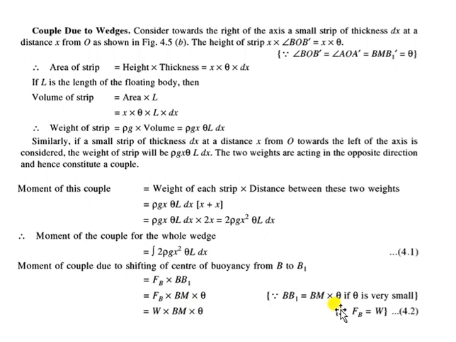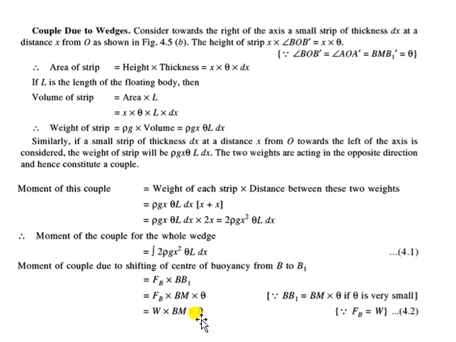So it is written that for small theta, BB1 is BM theta, otherwise it will be BM tan theta. Now Fb is the weight of the fluid displaced, W, so the couple is W into BM into theta.